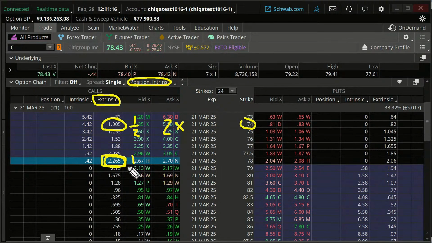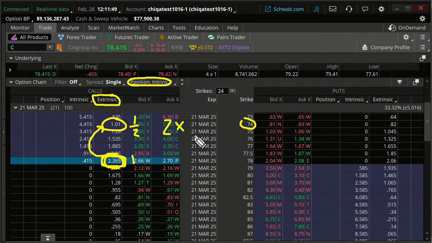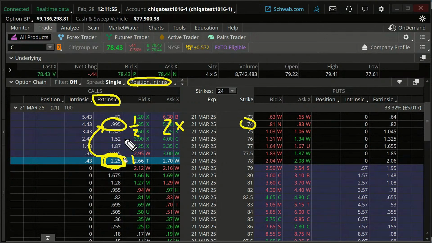Any questions on that? Sorry, I got distracted there for a sec. So our extrinsic value, we're shooting for about twice this is what we have here because we have more contracts here. And remember, in terms of time decay, short options are going to benefit us. Long options are going to work against us on time decay. Theta works against us on those. So we're kind of equalizing those out.